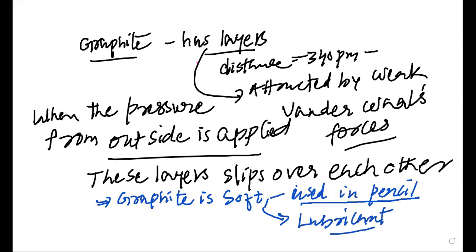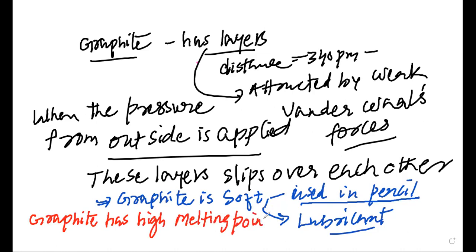A lubricant is a kind of substance that is used to give lubrication to machine parts which feel friction with each other. Now there is one more speciality of our graphite. What is the speciality? Graphite has a high melting point, and we can think of the boiling point too.